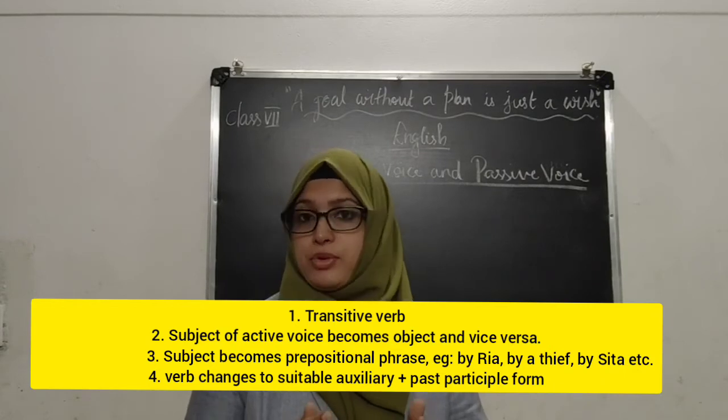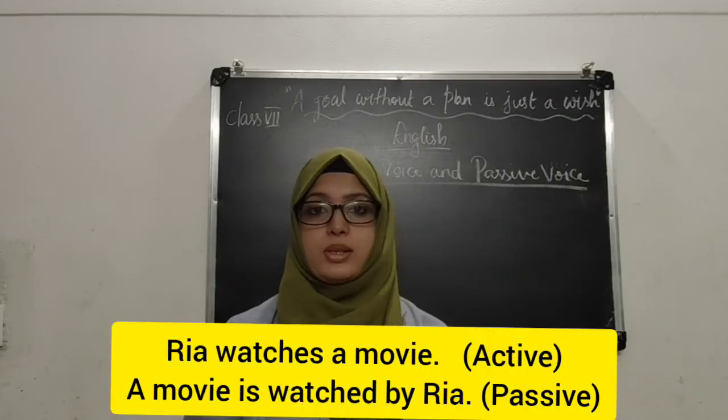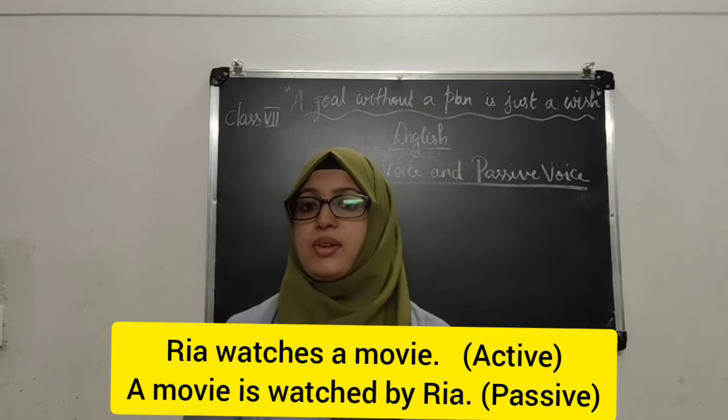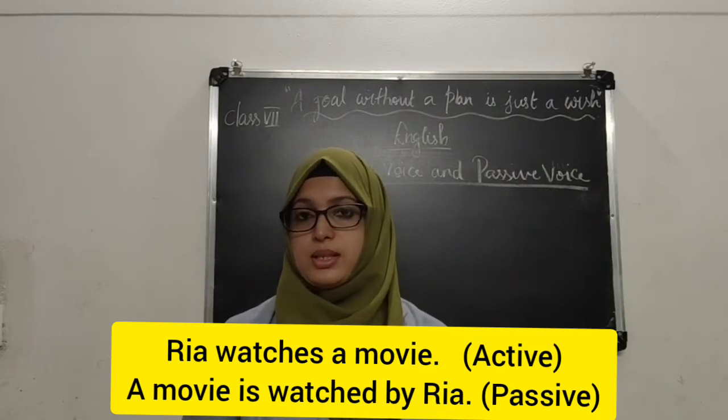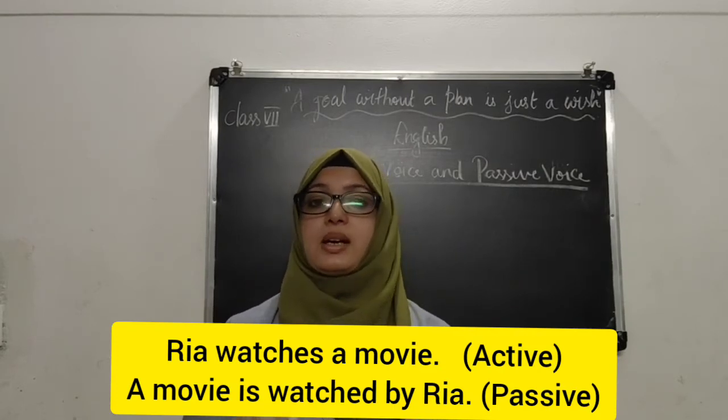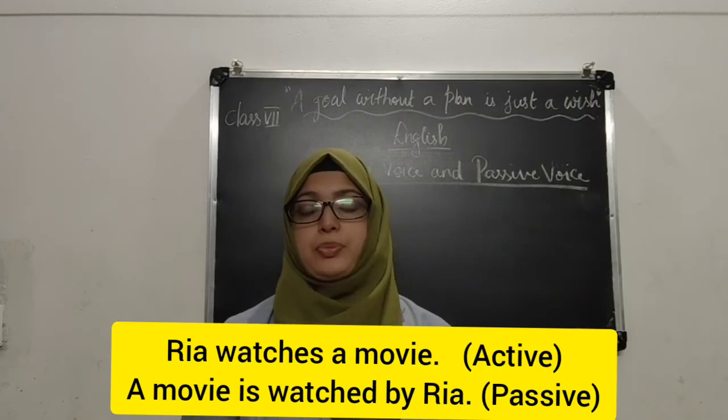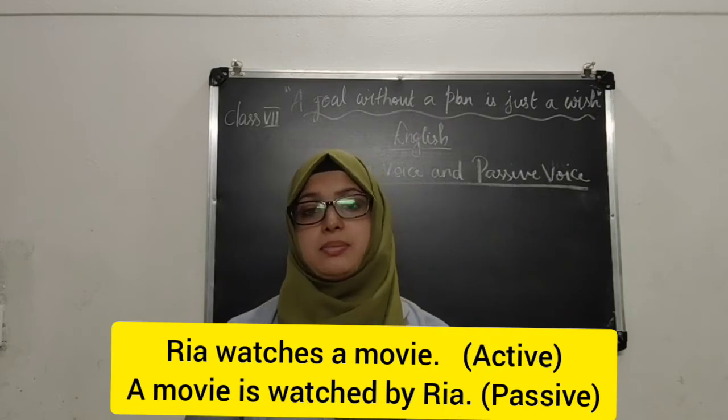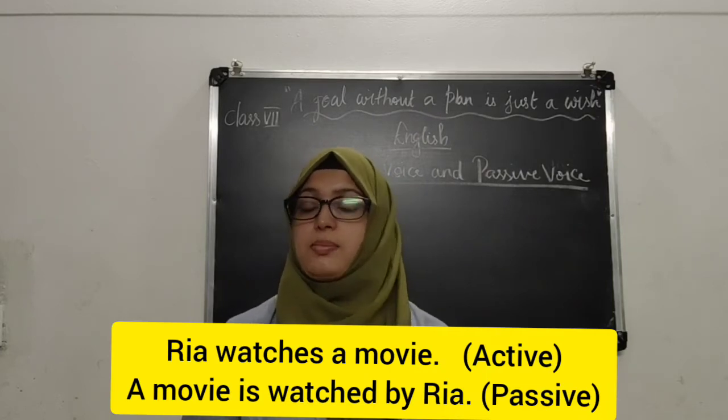For example, when we convert Riya watches a movie into passive voice, how is it? A movie is watched by Riya. So here a suitable auxiliary we have taken, plus the past participle form. Watched is the past participle form.